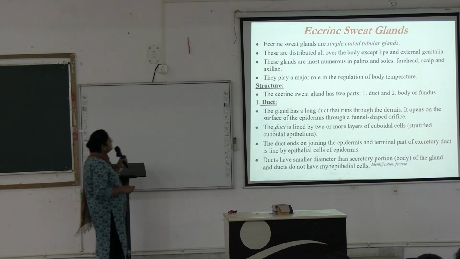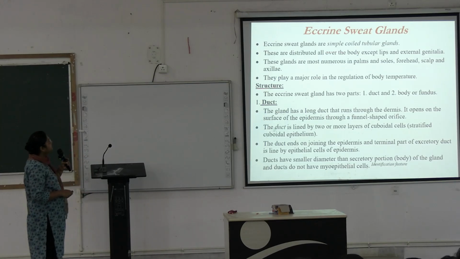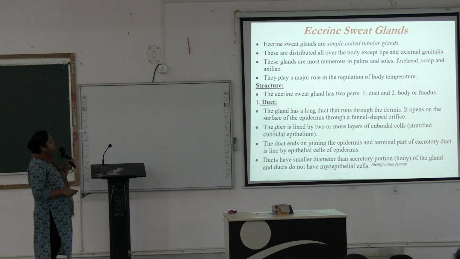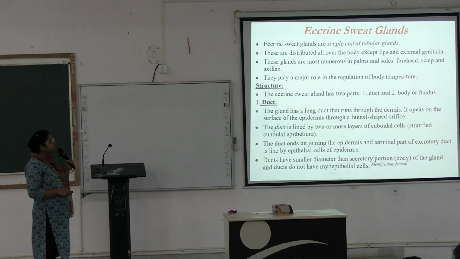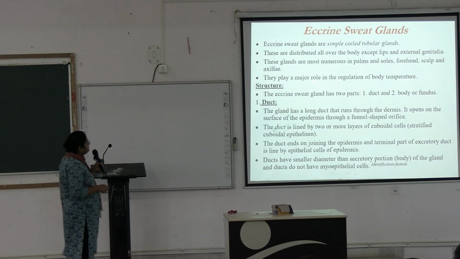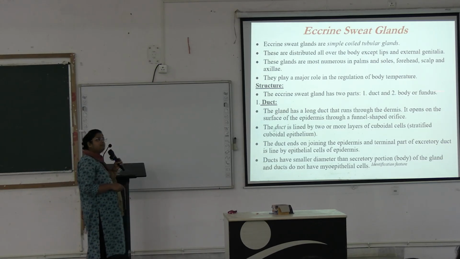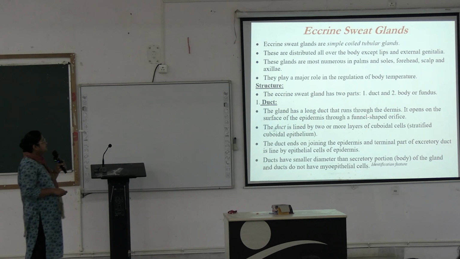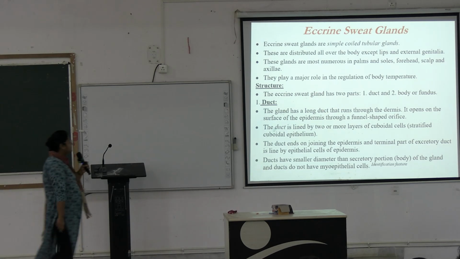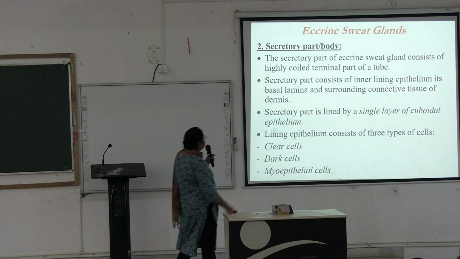Eccrine sweat glands are simple coiled tubular glands, and they are distributed all over the body except the lips and external genitalia. These glands are most numerous in the palms and soles, forehead, scalp and axilla, where there are no hair follicles, mainly palms and soles. They play a major role in the regulation of body temperature. The eccrine sweat gland has two parts, the duct and the body or fundus. This is not important. Next slide, Joe.